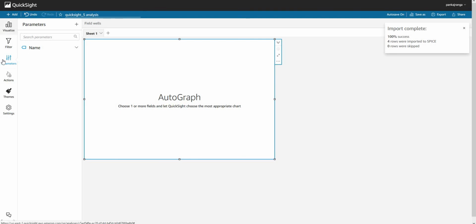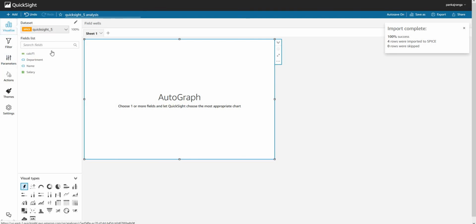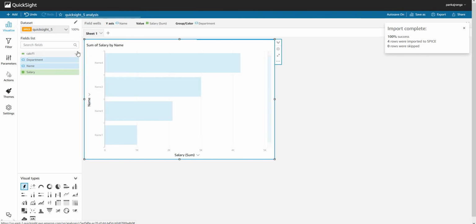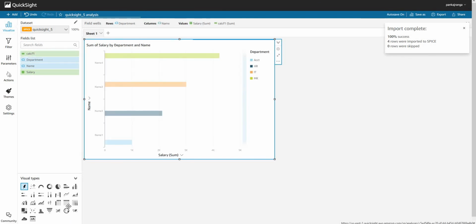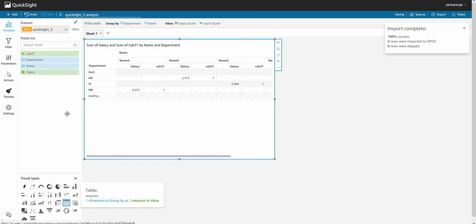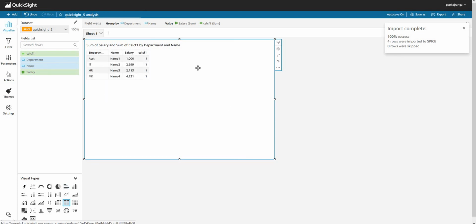Alright, now let's add all these to the visualization. So add to the visual, add to the visual, add to the visual. Just to show it, I'll use the table format. Now we have to add a control so that I can control this value. As of now it is using the default value, that's why we are seeing all values as 1 over here.